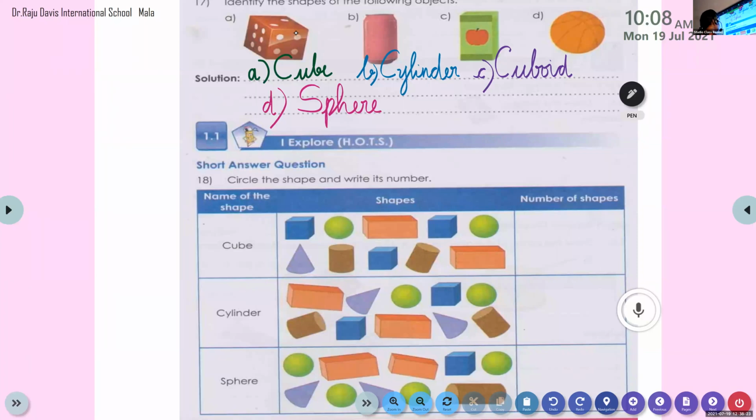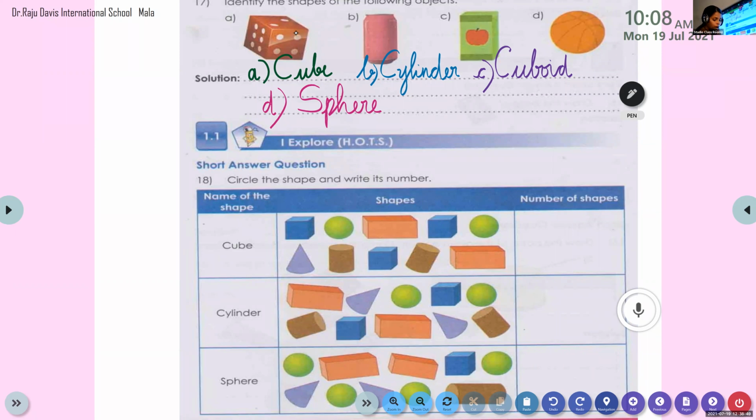You can see a table here having 3 columns. In the first column it's written name of the shape. In the second column it is written shapes. You can see many shapes. And third column number of shapes. So we have to count how many are there. And the first question we have C-U-B-E. What is that, Aldrin? Cube. Now count how many cubes are there.